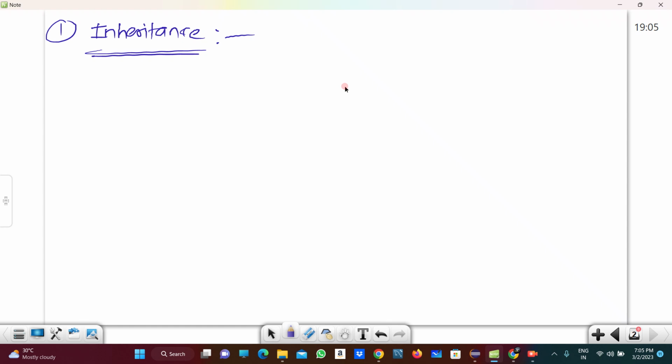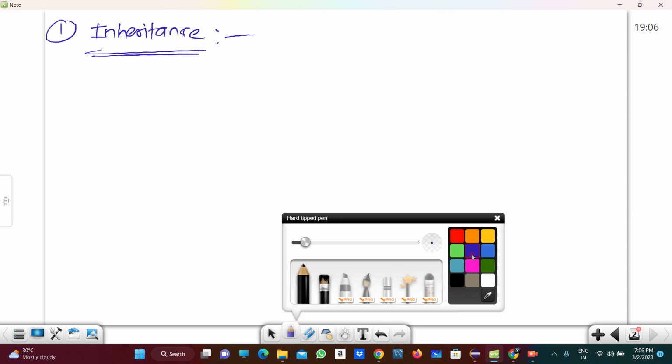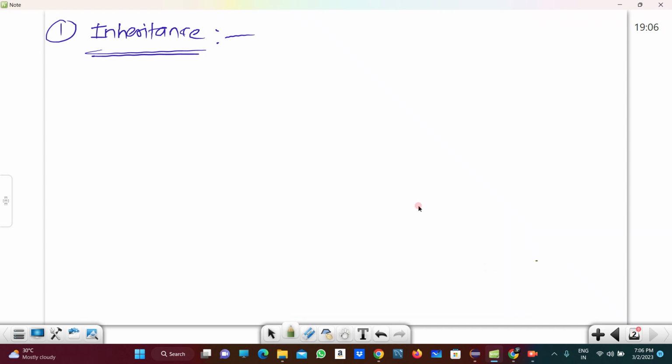Okay, so what is meant by inheritance? Before I tell the definition, I am taking one example to understand better what exactly inheritance is. For example, you know that there is a small newborn baby. Suppose this is a newborn baby, right? And the newborn baby is there.